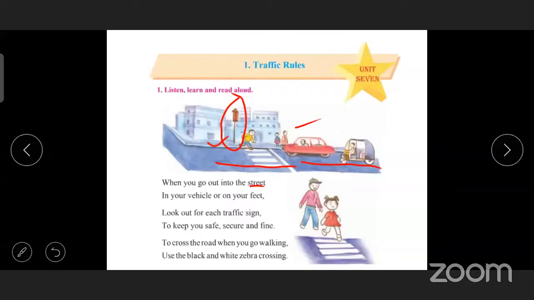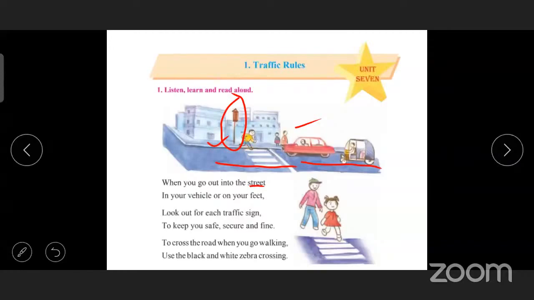That is why traffic signals are there: to avoid accidents. When you're walking on the road, you should see the traffic signs first. Look here and there, then cross the road to keep you safe, secure, and fine. This will help you to keep safe, secure, and fine.